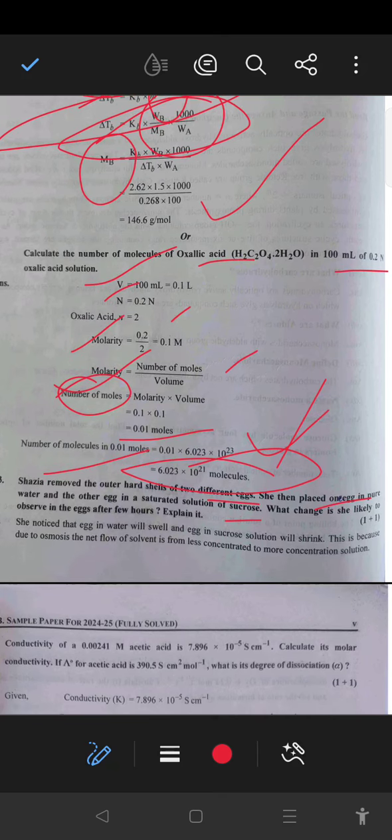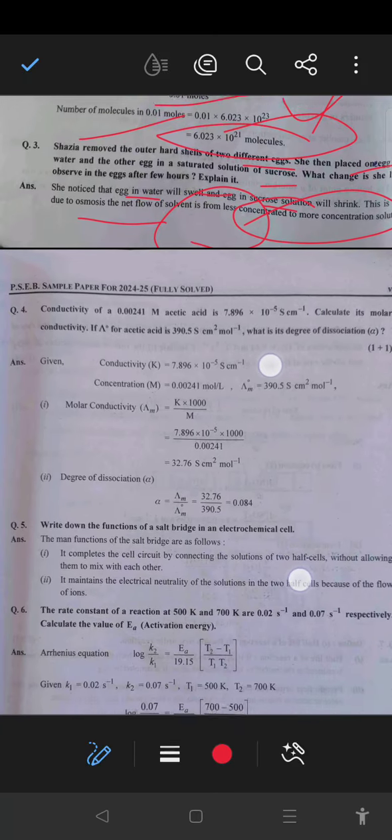What changes should you notice? She noticed that the egg in water will swell and the egg in sucrose solution will shrink. This is due to osmosis. The net flow of solvent is from the less concentrated to the more concentrated solution. So this is the right answer.